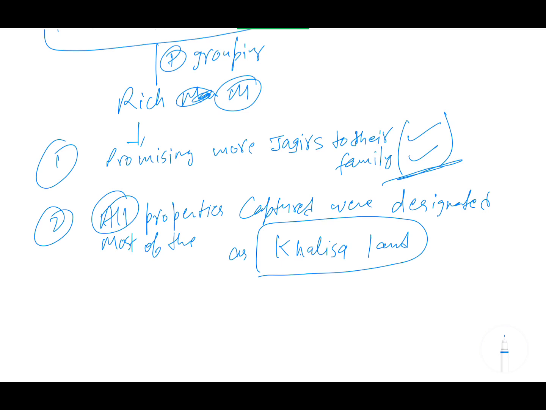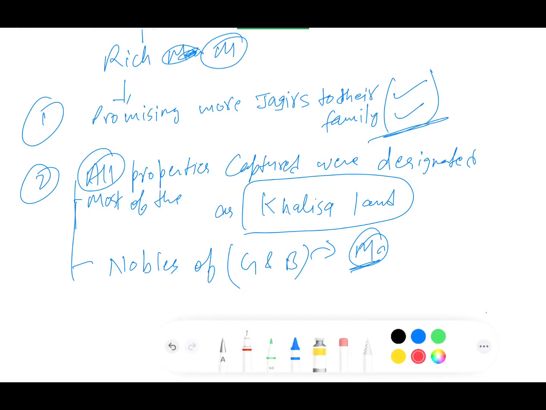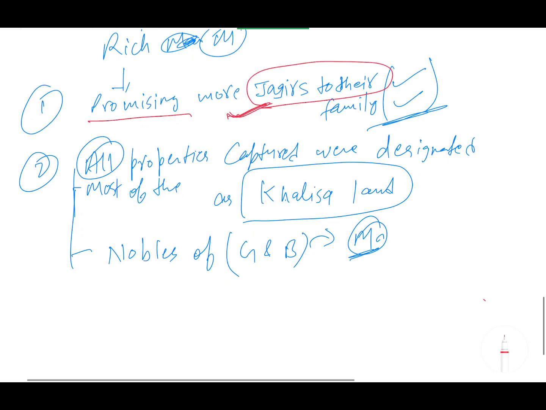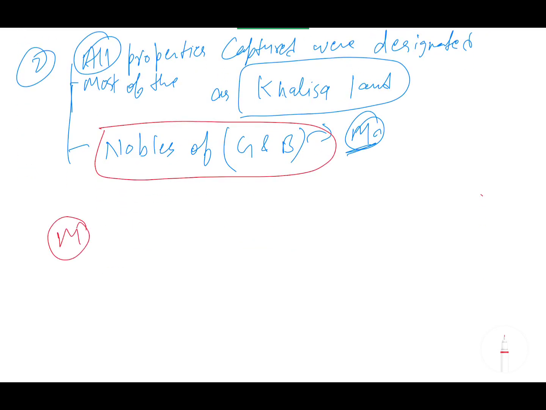So on one hand that happened, and third, all the nobles of Golconda and Bijapur got positions as mansabdars. So now the number of mansabdars increased, and the jagir is not increasing. So you can observe two points here: the promising of more and more jagir to the family of the richer mansabdars, and second, the nobles also increased. So the number of mansabdars increases,